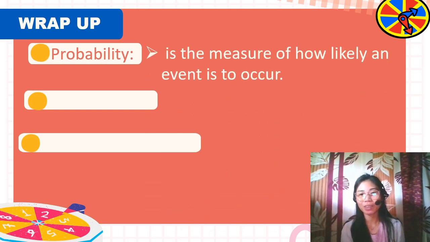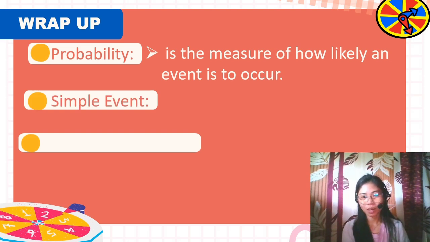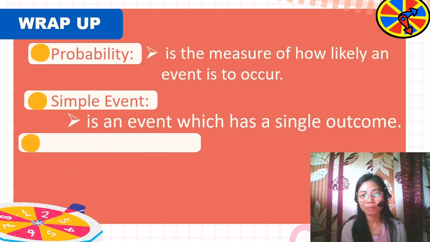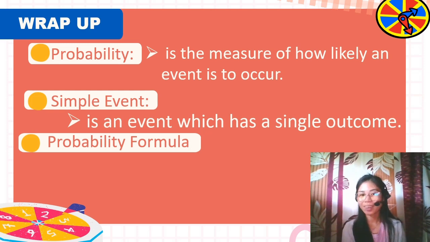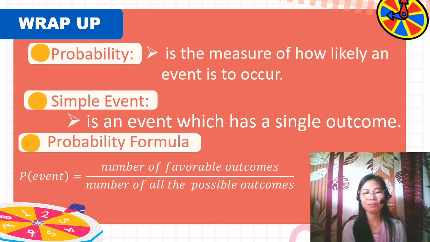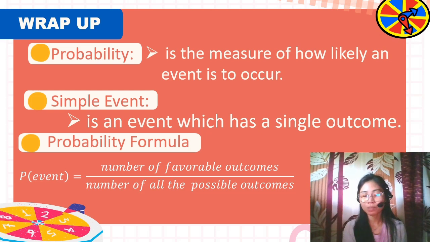It is a measure of how likely an event is to occur. For simple event? Okay, thank you. Very good. It is an event which has a single outcome. And the probability formula? Okay, very good. We have P of event equals the number of favorable outcomes over the number of all possible outcomes.